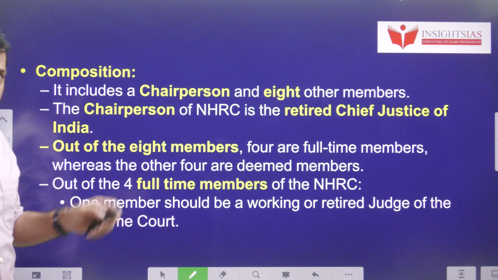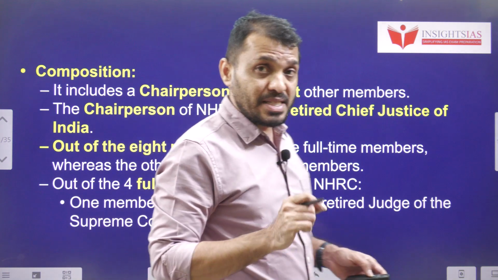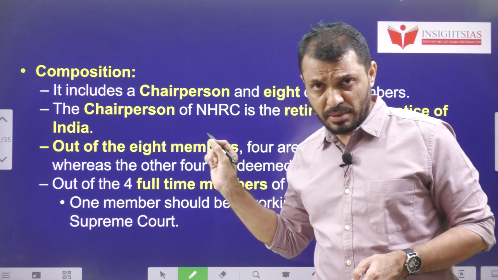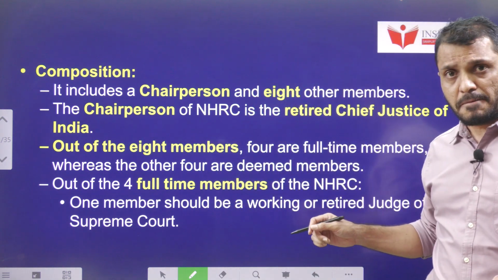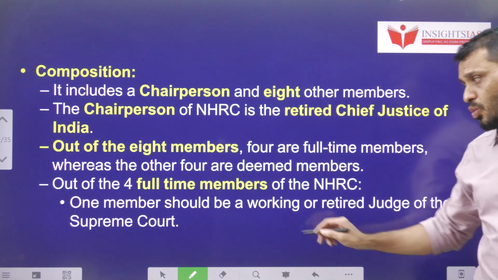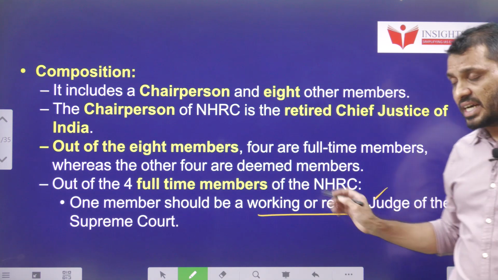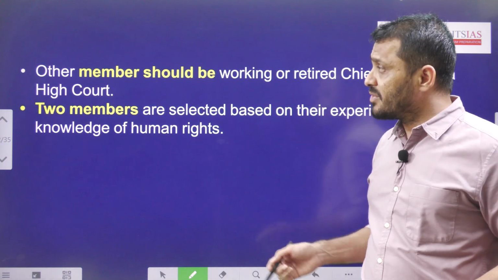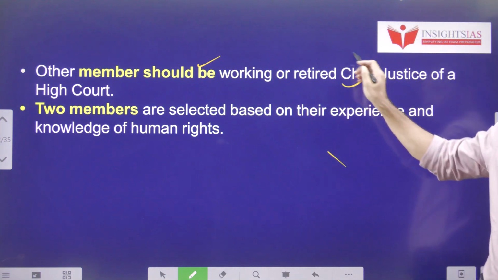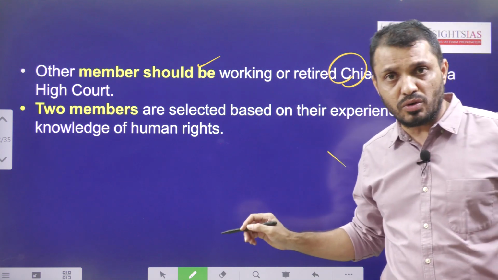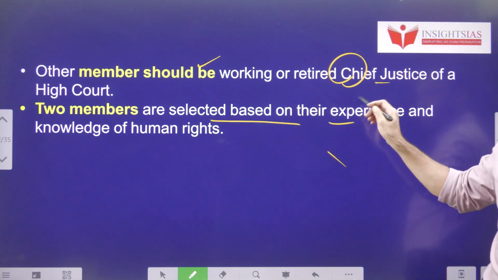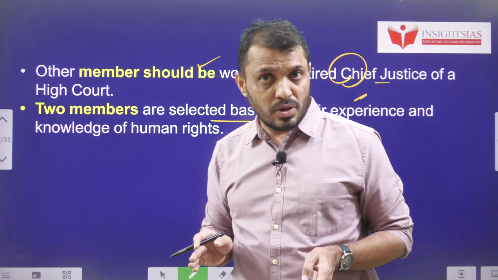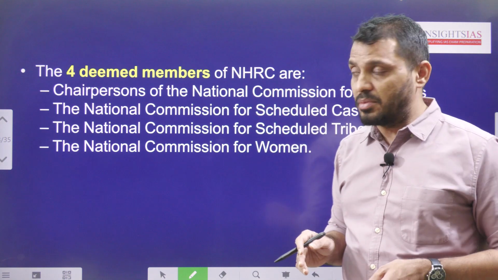Composition. NHRC includes a chairman plus 8 members. Out of these 8 members, 4 are full-time members and 4 are deemed members. Among the 4 full-time members, one member is a retired or working judge of the Supreme Court. Generally, it will be a retired judge. The second will be a working or retired Chief Justice of a High Court, and 2 members are selected based on their experience and knowledge in human rights. So this is about the 4 full-time members, then the 4 deemed members.